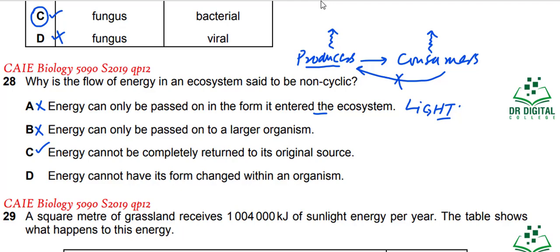Energy cannot have its form changed within an ecosystem. This is wrong. Energy is changed in an ecosystem. Its forms are changed from light energy to chemical energy to heat energy. It is changed into different forms. So option D is wrong. So the answer for question 28 is C.